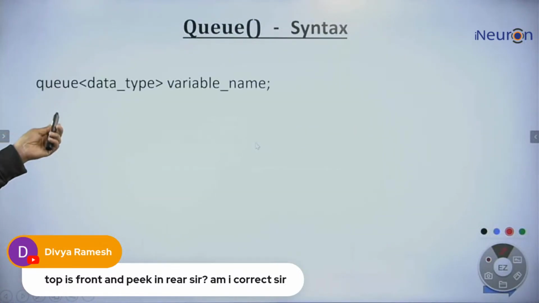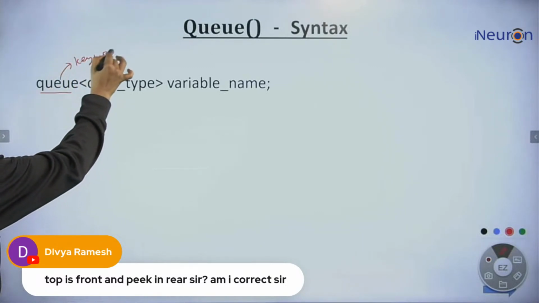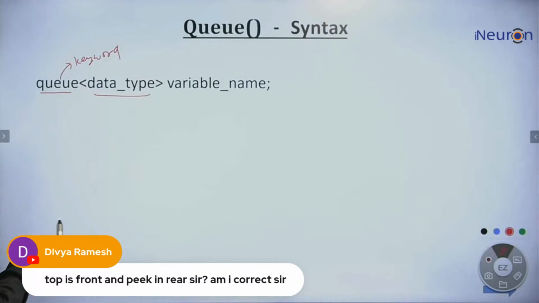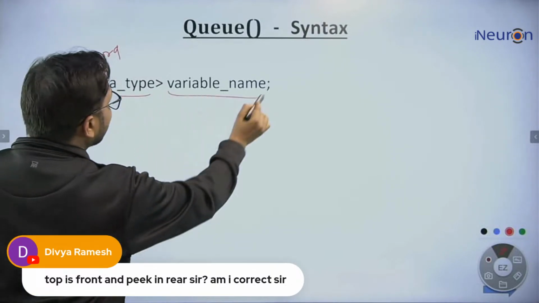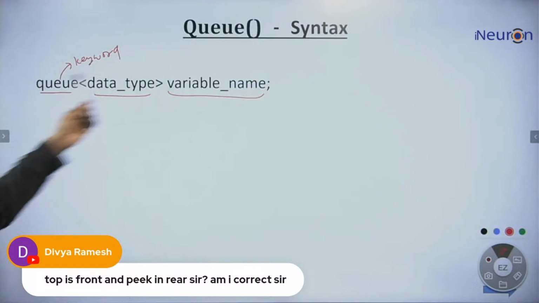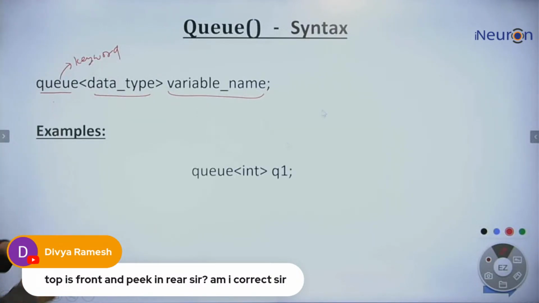Now let's check out the syntax. Very easy. Queue is the keyword here. Then we define the data type, which type of element this queue will store, and the name of the variable, the name of the queue. For example, we defined a queue.